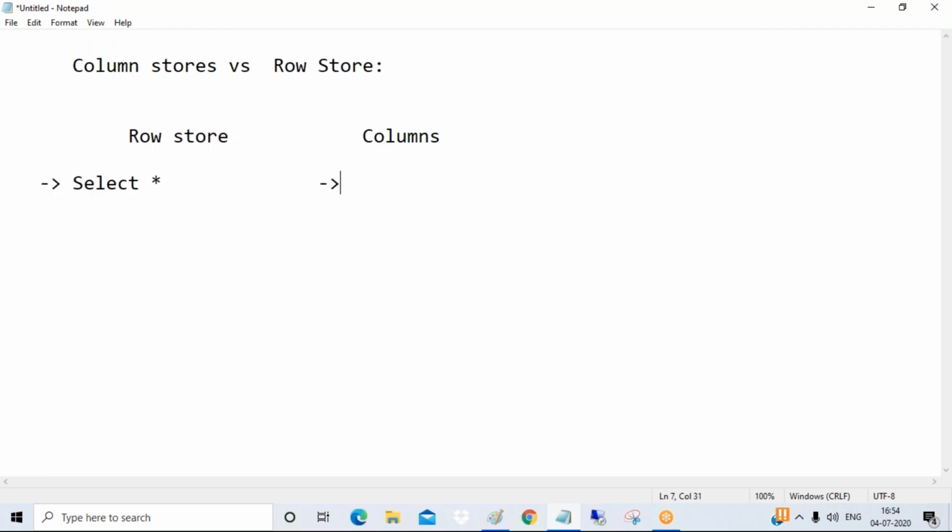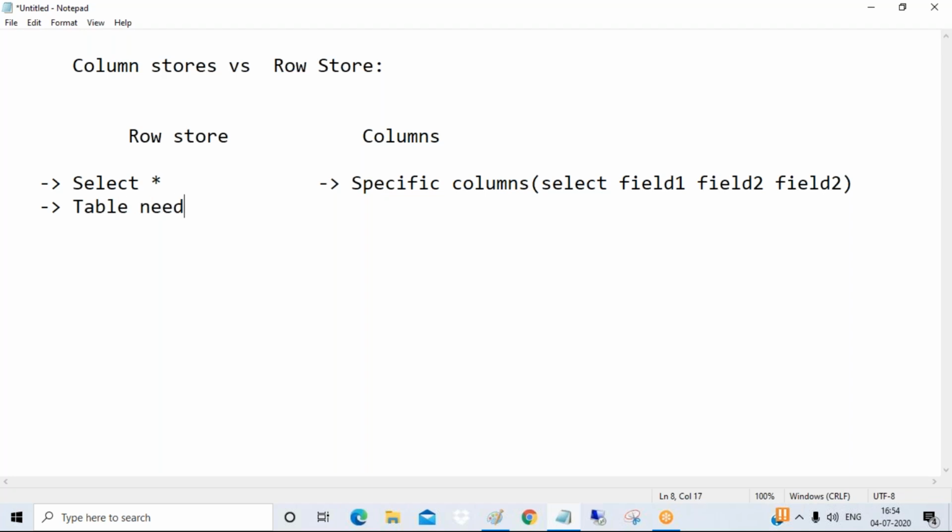But whenever you are extracting specific columns, like I discussed in the example, select field 1, field 2, field 3, in that case, guys, column store is better. And one more thing: if there is a table which needs to be updated frequently, in this case, guys, row store is better. Why is row store better? Let me tell you.